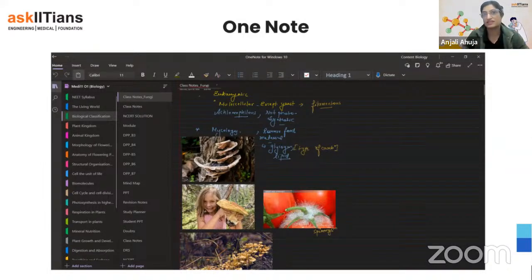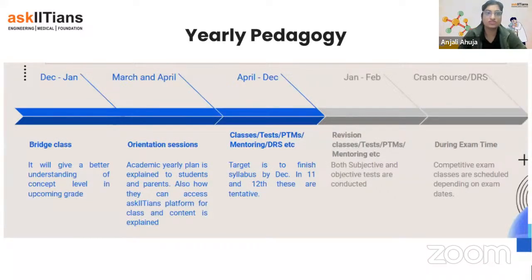Now, how are things going to be a little different next year? Let's start talking about it. First of all, on the screen, you can see the yearly pedagogy. Right now, we are in November, almost December from tomorrow. We are going to have our bridge classes. For 9th and 10th, actually, it is for all the grades, from 6th to 12th class,